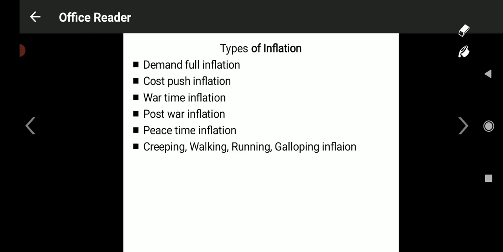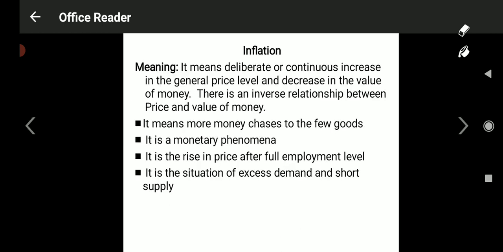Okay. What is inflation? Inflation means the deliberate or continuous increase in the general price level and a decrease in the value of money. When a continuous increase occurs in the economy, it is because of many reasons. There is a possibility of continuous increase in the general price level. General price means price of all goods in the economy.